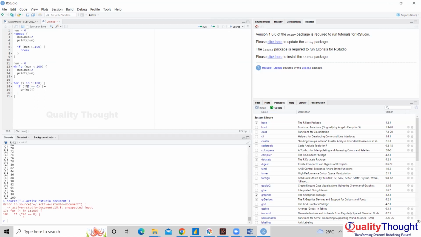Here we use double modulo. Is it? Yes, in R we use double modulo, not single modulo. So this is how we use conditions and loops. 1:100 is like a range; it will generate 1 to 100 values.